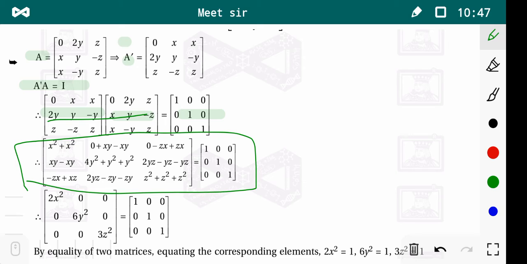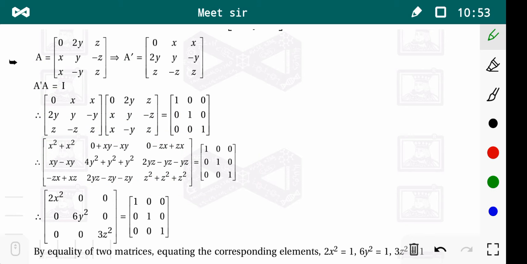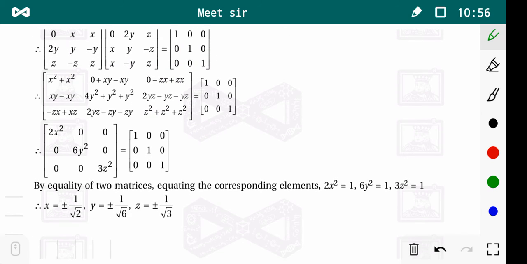Now by subtracting or adding we get this matrix.